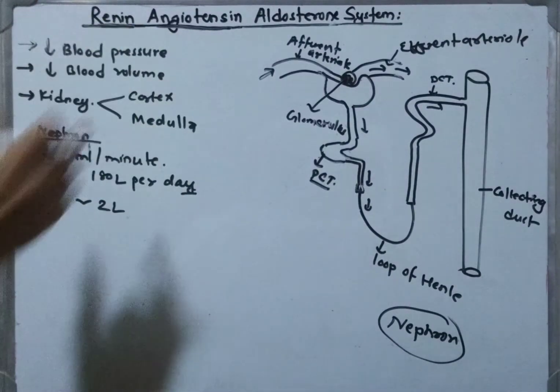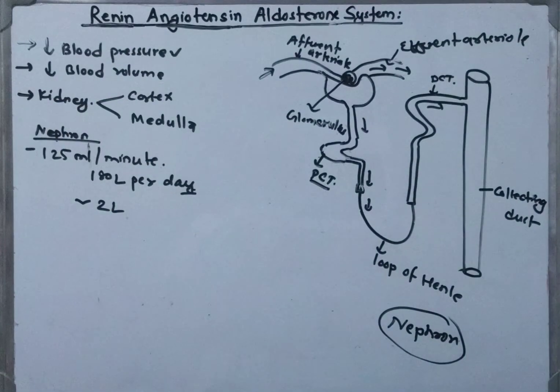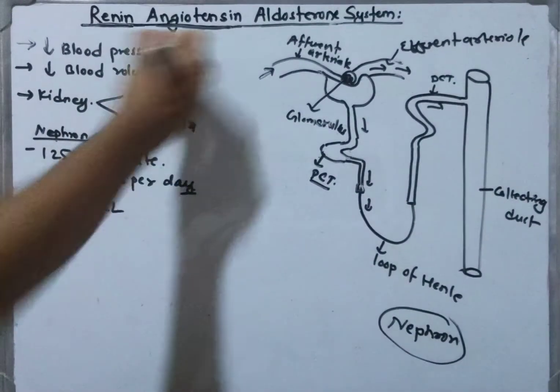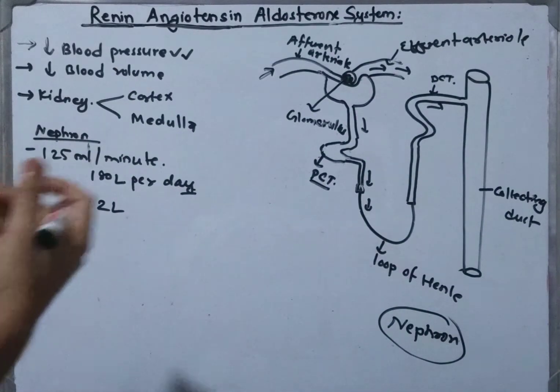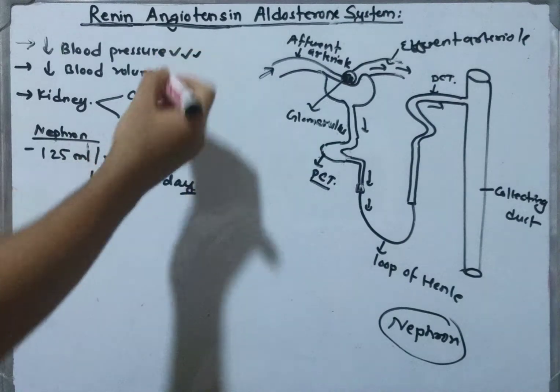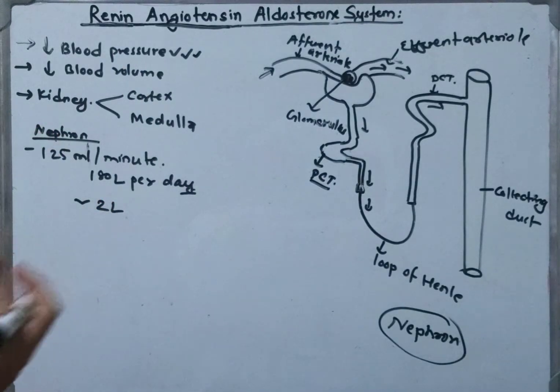And there are different causes of low blood pressure and low blood volume. Low blood pressure can be there due to dehydration, or due to blood loss, shock or trauma, severe infection, and also lack of nutrition, and so on. There may be different causes. And how does it work to maintain the blood pressure?